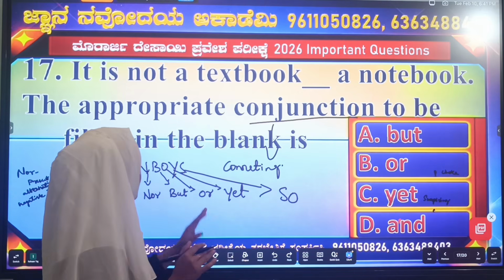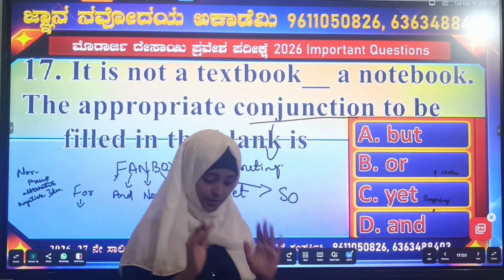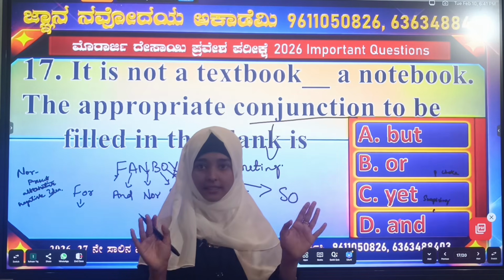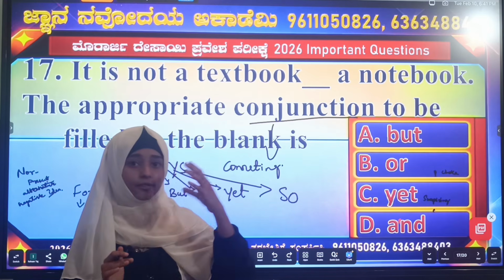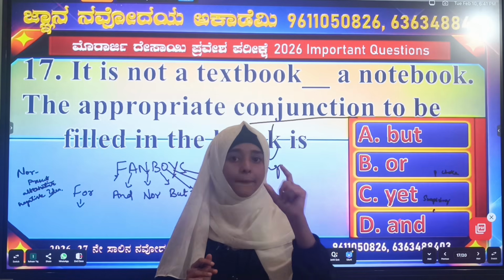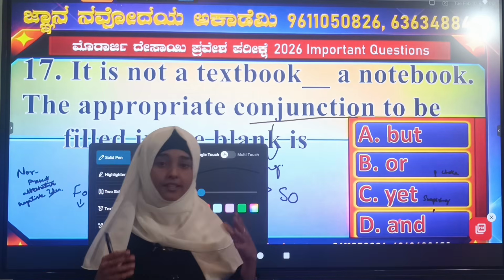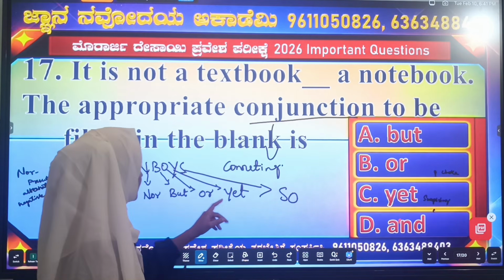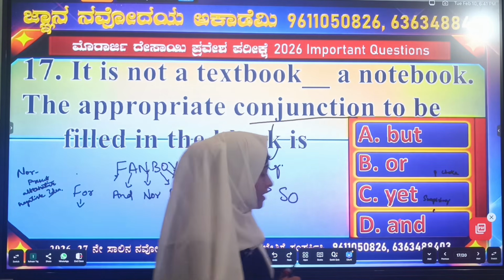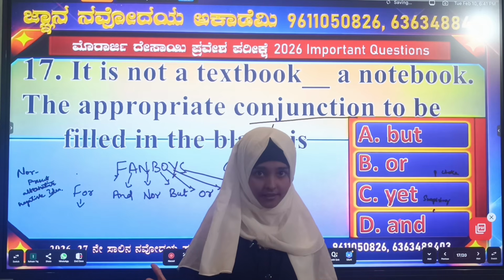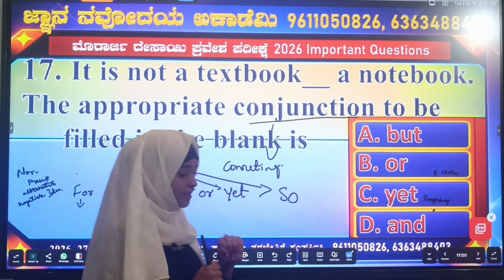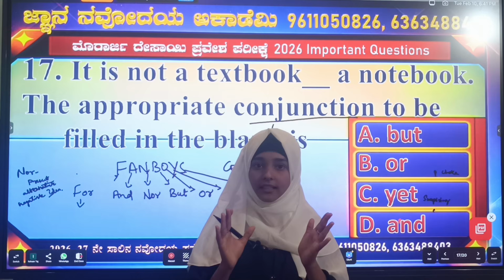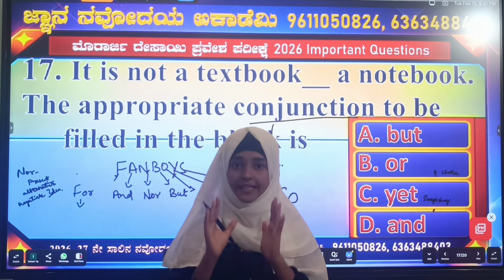Then but is used to show difference. When we show difference, we use but. Or is used for choice. Then yet is used for surprising difference. Then so is used for a result, exact result.